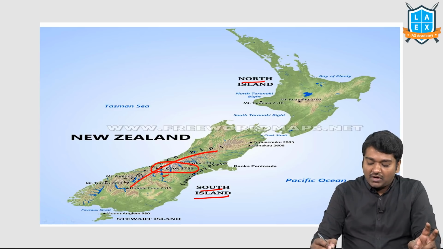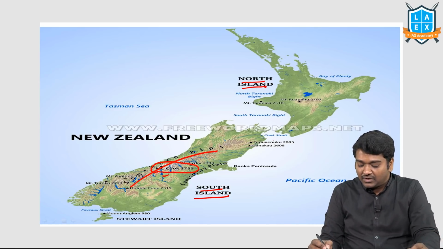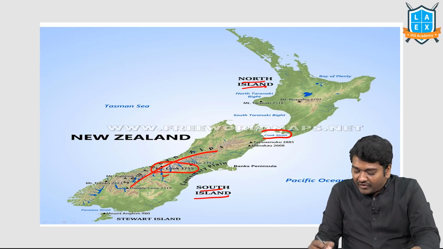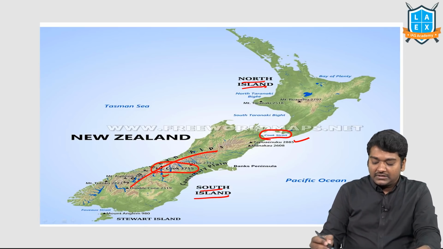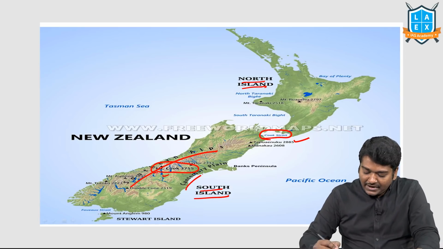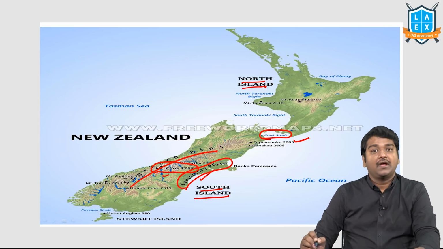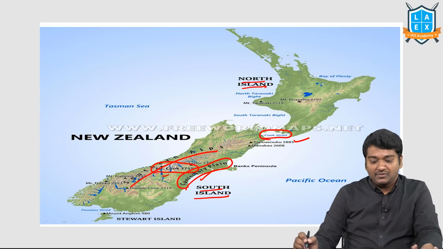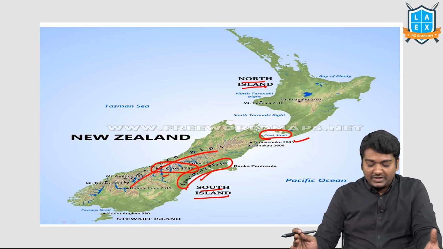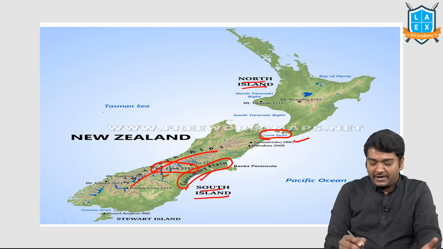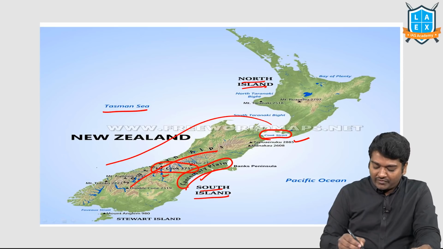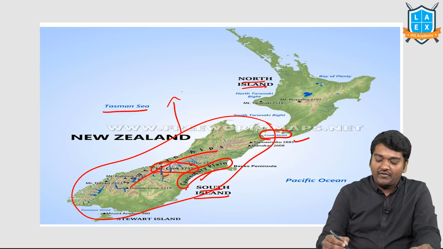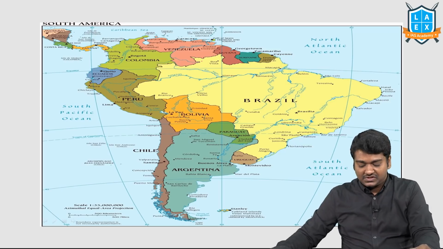New Zealand has two islands: one is North Island, another one is South Island. North Island and South Island are separated by Cook Strait. So just see this also once: Cook Strait, North Island, South Island, and then you have Canterbury Plains. Downs in Australia, Canterbury in New Zealand, they are all temperate grasslands. Australia and New Zealand are separated by the Tasman Sea. From a geography point of view, the South Island is part of British climate, 45 to 60 degrees, just check once.